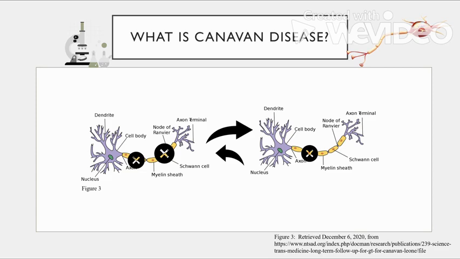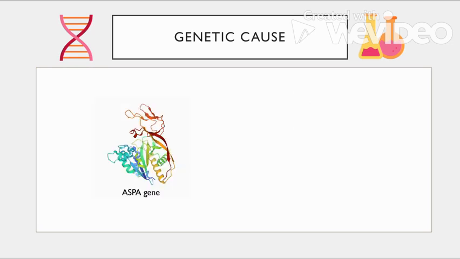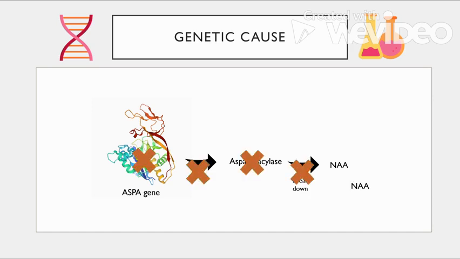nerves. The genetic cause of Canavan disease is a hereditary mutation, and for it to happen, both parents need to have the mutated gene. In this case, it's a mutation of the ASPA gene found on chromosome 17. The ASPA gene has instructions on how to make an enzyme called aspartoacylase, which breaks down a compound called NAA. Since NAA can't be broken down, it leads to missing enzymes as well as overproduction of NAA, which can lead to problems that I'll discuss later.